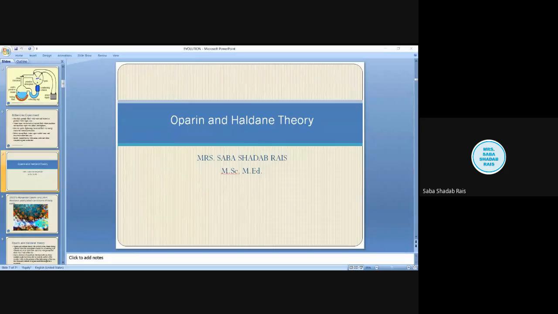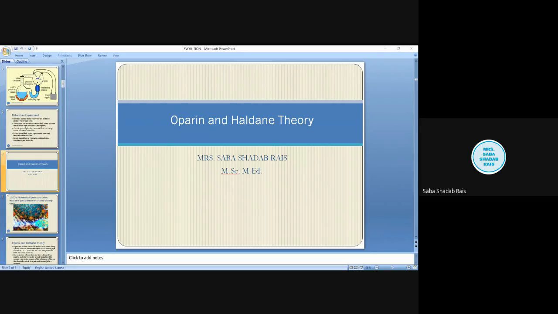Oparin and Haldane, these are the names of two scientists. They have given their theory. Now remember, Miller and Urey presented their idea experimentally, but the base was theory. Oparin and Haldane have not given any such experimentation. It was just their thoughts and their theory.